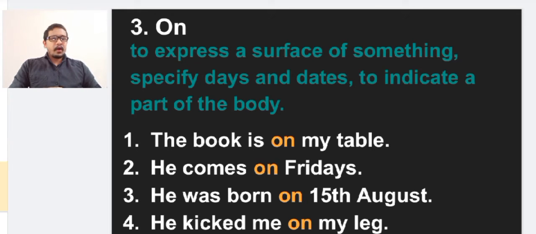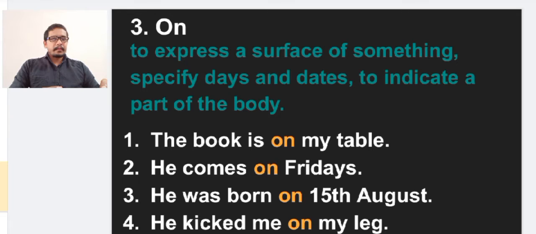The book is on my table. So on my table, see, on is used as a preposition here. It just tells the surface of something. He comes on Fridays. So Friday, it is a day. So in front of days also we are using the preposition on. He was born on 15th August. So 15th, it is a date. In front of the date also we are using the preposition on.